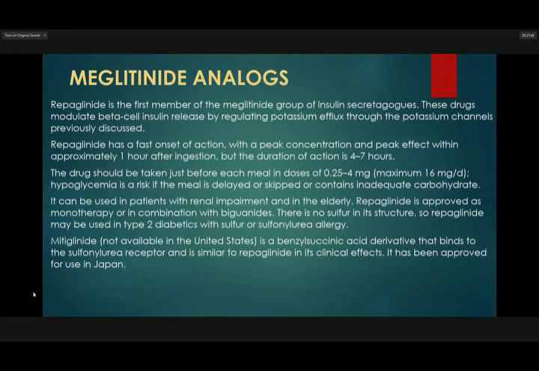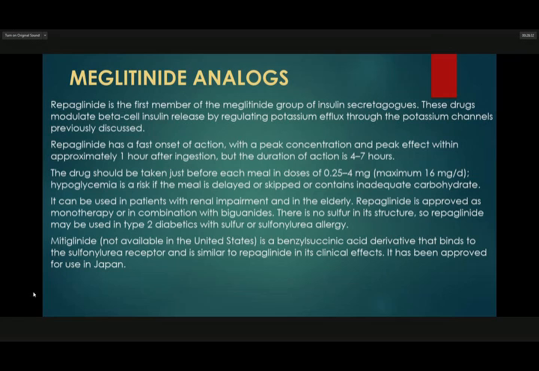Next, the meglitinide analogs. Repaglinide is the first member of the meglitinide group of insulin secretagogues. This drug modulates beta cell insulin release by regulating potassium influx through the potassium channel previously discussed. It has a fast onset of action, with a peak concentration and peak effect within approximately 1 hour after ingestion, but the duration of action is 4 to 7 hours.